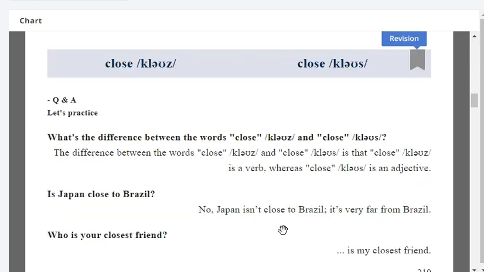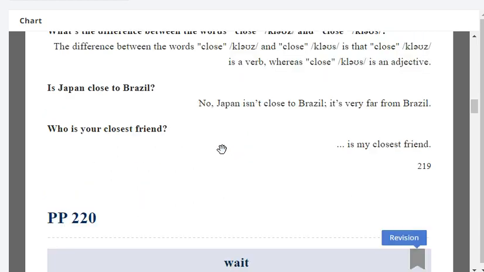Very good. What's the difference between the words close and close? The difference between the word close and close is that close is a verb, whereas close is an adjective.